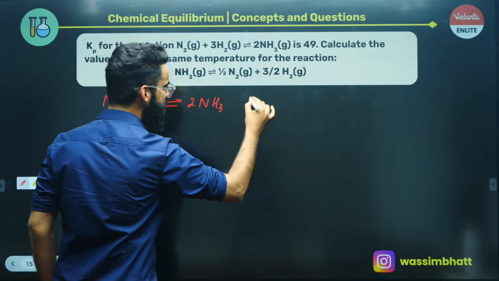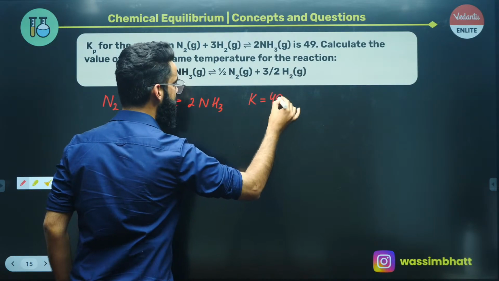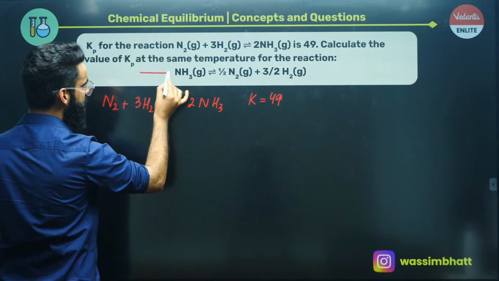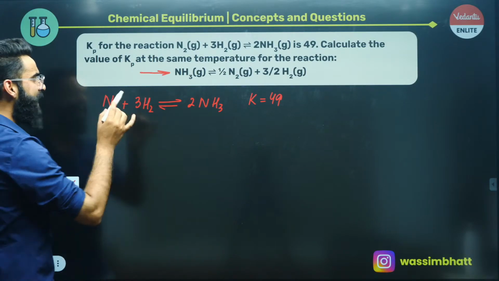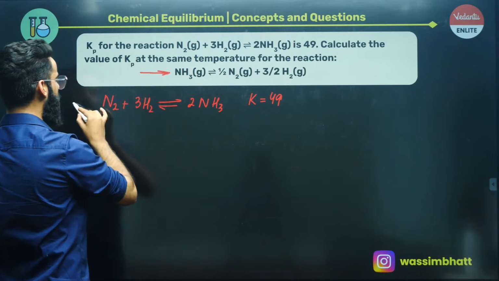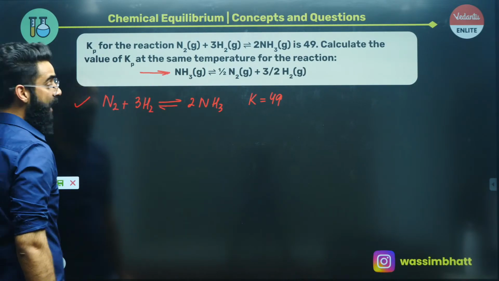And its equilibrium constant K value is given to me as 49. Now I need to calculate the equilibrium constant for this particular reaction, right? So what I'll again be doing is trying to make this particular reaction out of the given reaction. So how am I going to make it?